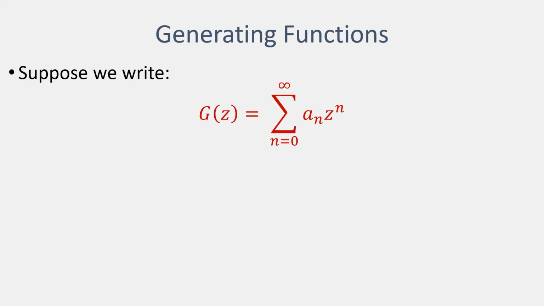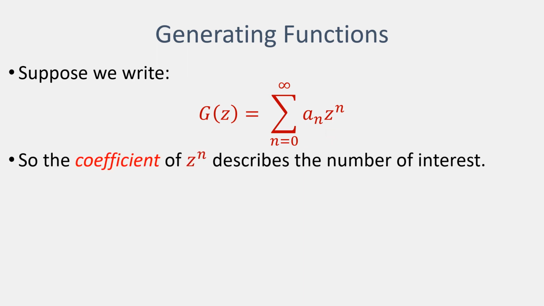So, first of all, let's look at generating functions. One way we can write these objects is we express what we're trying to capture as some infinite sum, where the object of interest is the coefficient of a particular power.